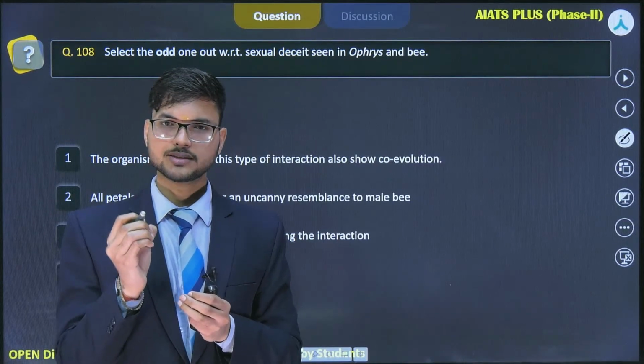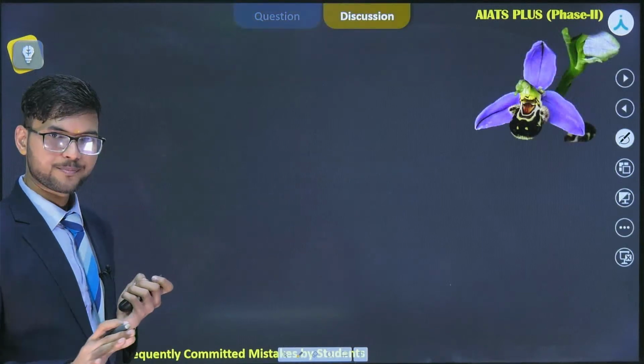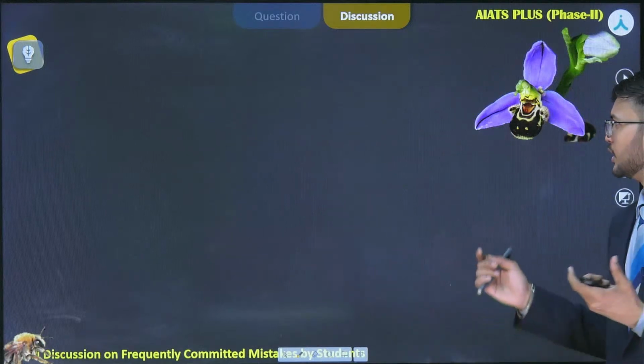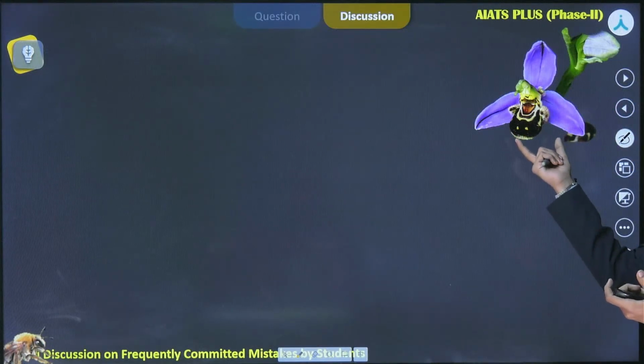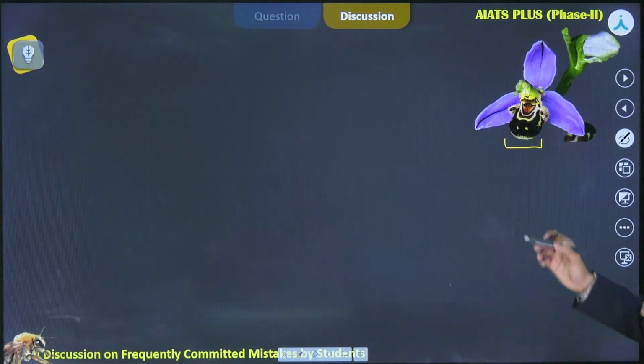Some of its examples is Ophrys. It's an orchid. You can see the structure of an orchid plant. Yes, you are seeing this structure. Now this structure that you see looks like a bee, specifically a female bee.